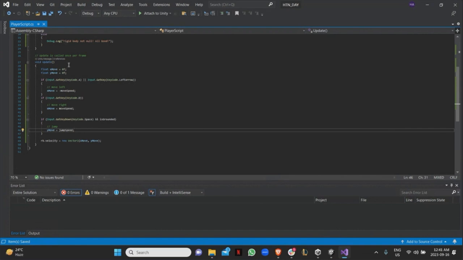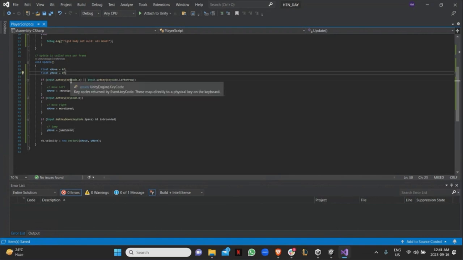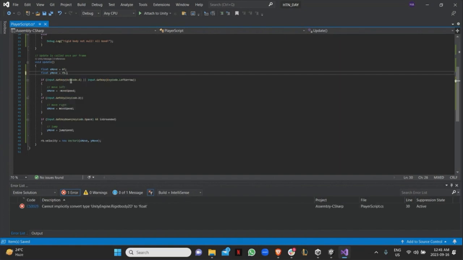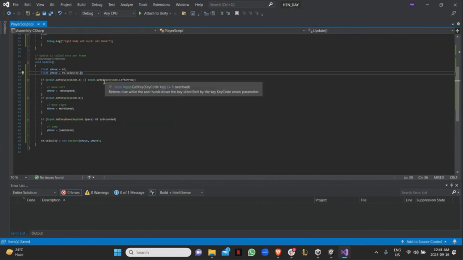So what I actually want to set the Y move to shouldn't be 0. It should actually be rb.velocity.y. That way, when I press jump, it jumps. And then when it's not grounded, or if I remove my hand completely, it's not set to 0 right away. It actually does the whole trajectory.